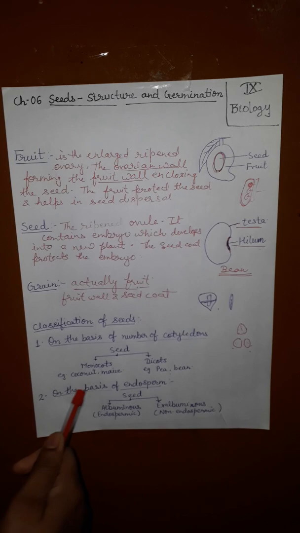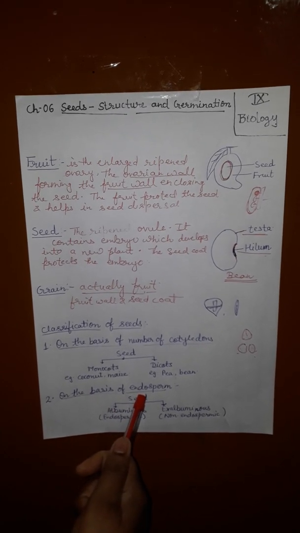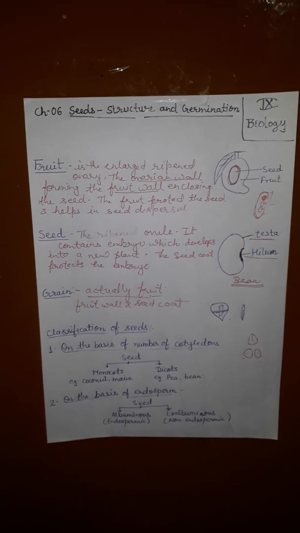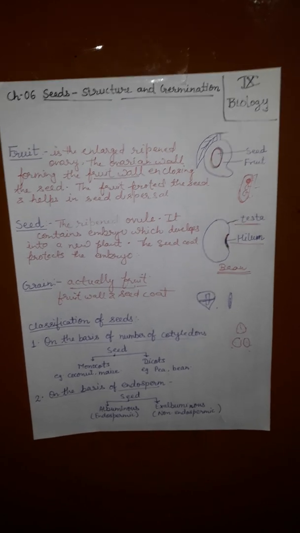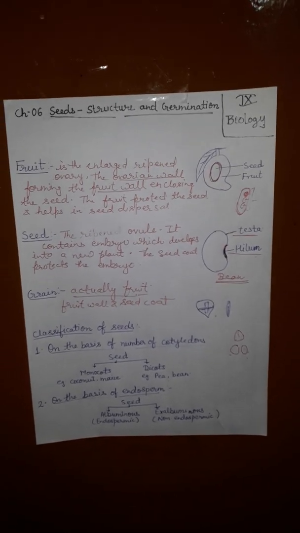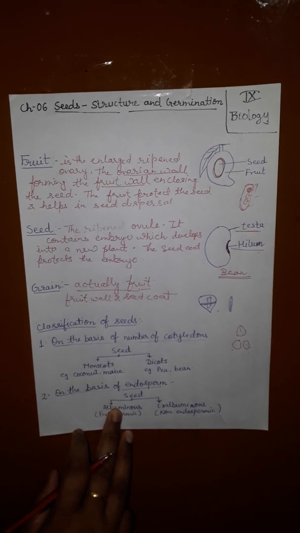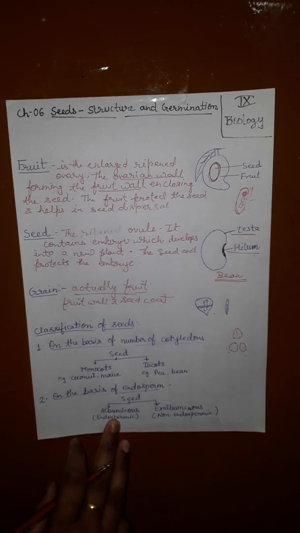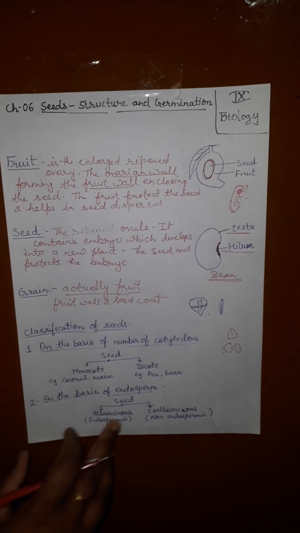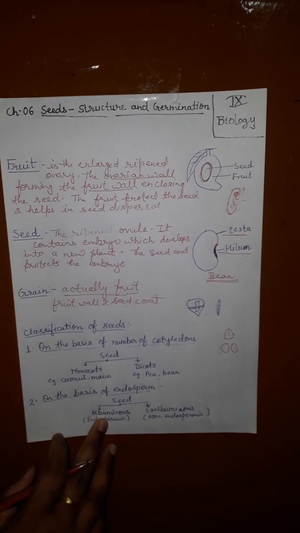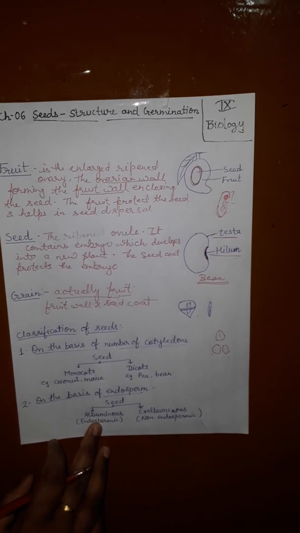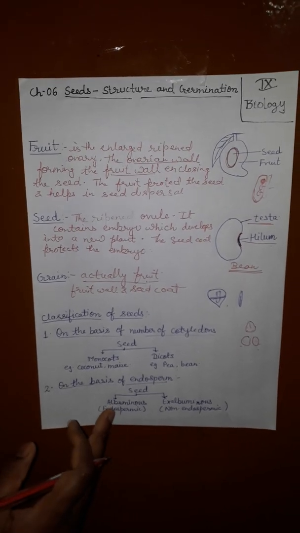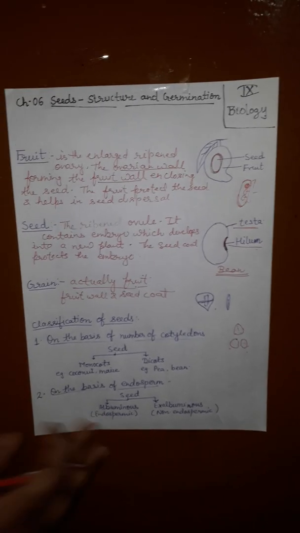On the basis of the endosperm, seeds are classified as albuminous or endospermic, and exalbuminous or non-endospermic. In albuminous seeds, cotyledons are thin and membranous, and the endosperm persists. For example, dicot albuminous seeds like poppy and custard apple. Monocot albuminous seeds: cereals, millets and palm.